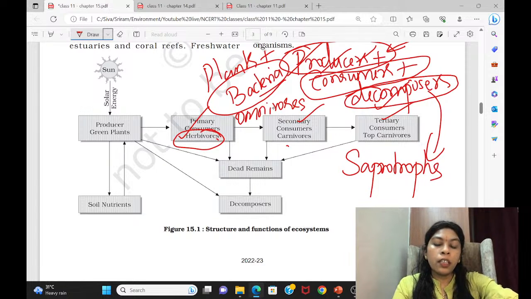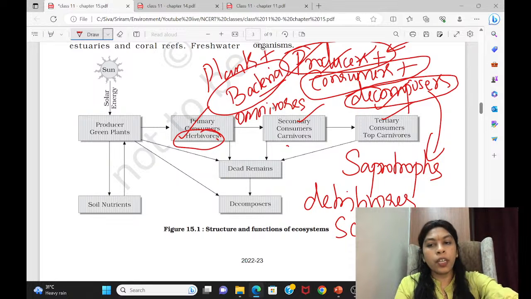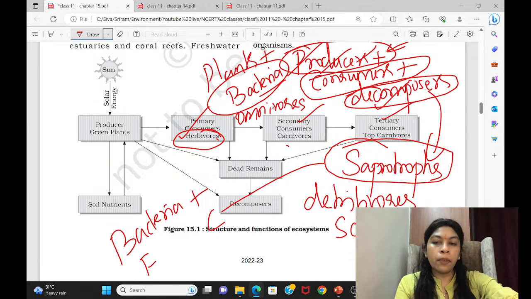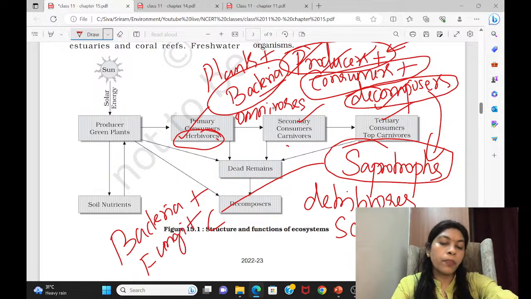Even there is another term called detritivores, scavengers. Although we call all of them decomposers only, those which are called true decomposers are bacteria and fungi. You put decomposers equal to, like a formula you write, and keep bacteria, fungi plus protists. Few types of protists. Protists is another kingdom.